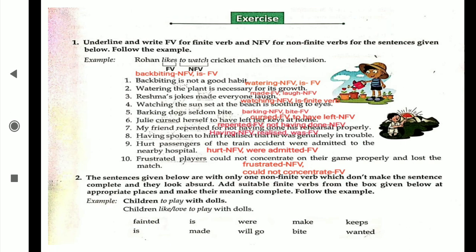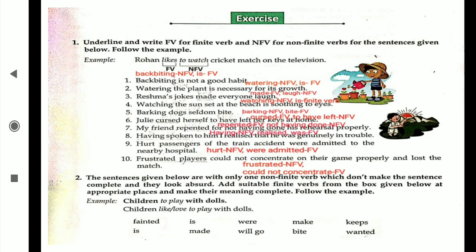"Having spoken to him, I realized that he was genuinely in trouble." Having non-finite verb, realized finite verb. "Hurt passengers of the train accident were admitted to the nearby hospital." Hurt non-finite verb, were admitted finite verb. "Frustrated players could not concentrate." Frustrated non-finite verb, could not concentrate finite verb. I hope you understand how to segregate non-finite and finite: finite comes in the form of tense, and non-finite is not in the form of tense. Okay. Now take the next question.